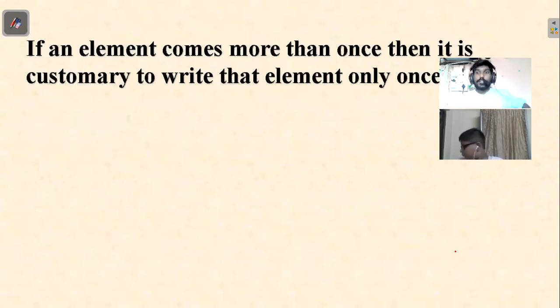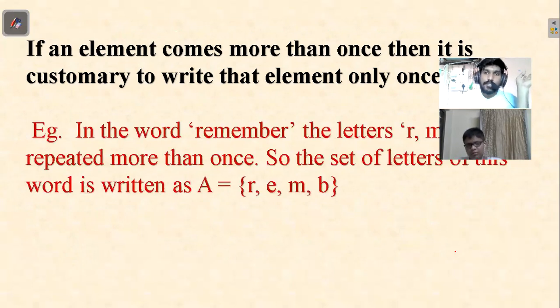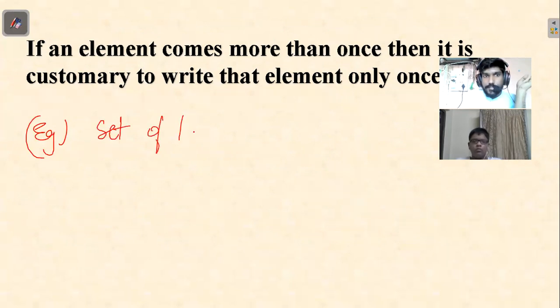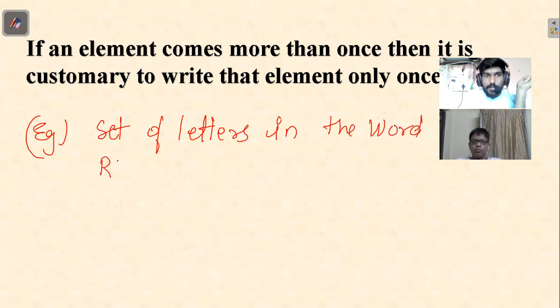Now, this is a very important point. If an element comes more than once, it is customary to write that element only one time. Let's see an example of this. Write the set of letters in the word "remember".